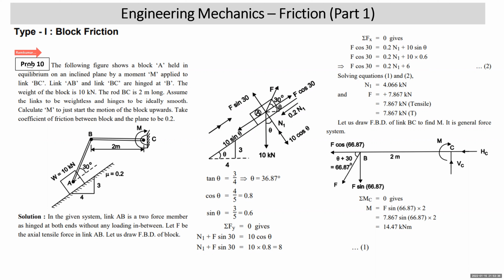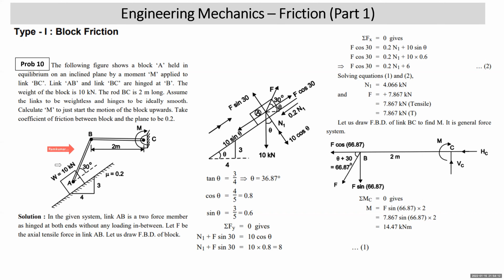Students, in this system there are three components involved. One is the block of 10 kN, which is without dimensions, so it will be an example of concurrent forces. You have a link AB, which is hinged at both ends without any loading in between, so it will be an example of a two force member. Then you have a link BC, which is horizontal. It is subjected to the moment at C, so it will not be a two force member.